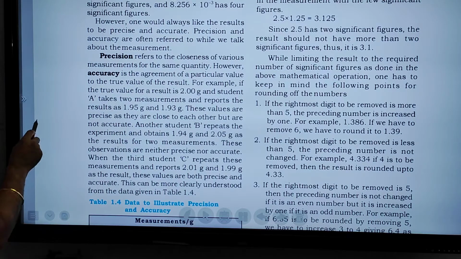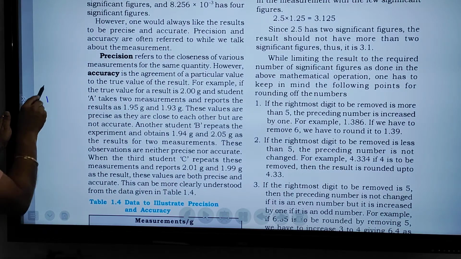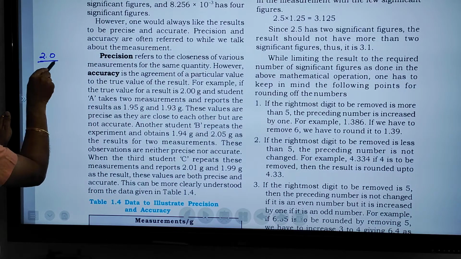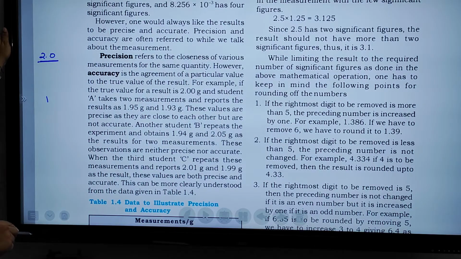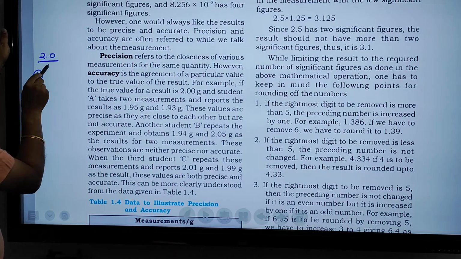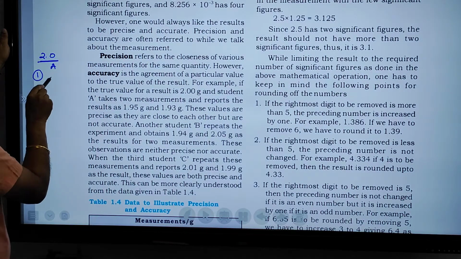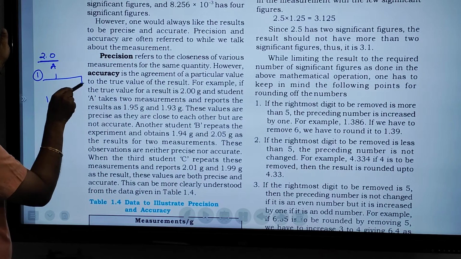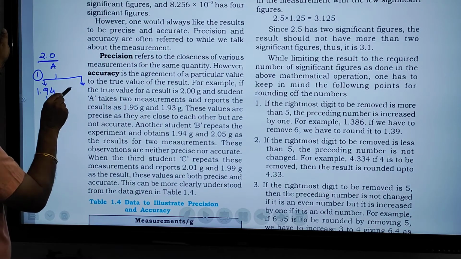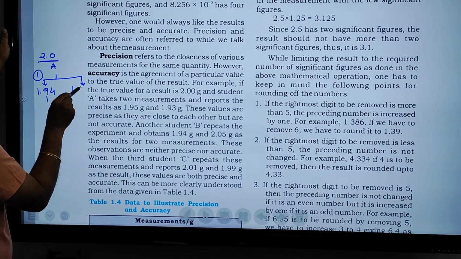Suppose 2.0 is the true value. 3 students are doing a practical. Student A got 2 different values, 1.94 and 1.96.